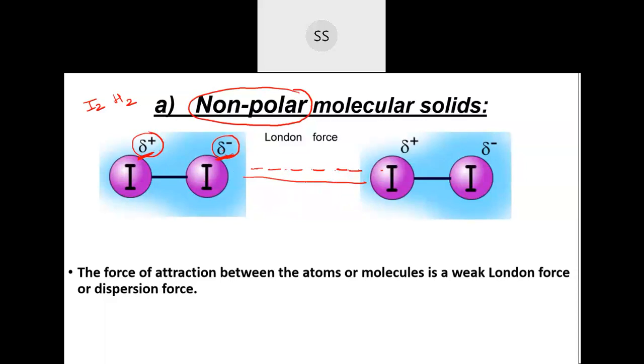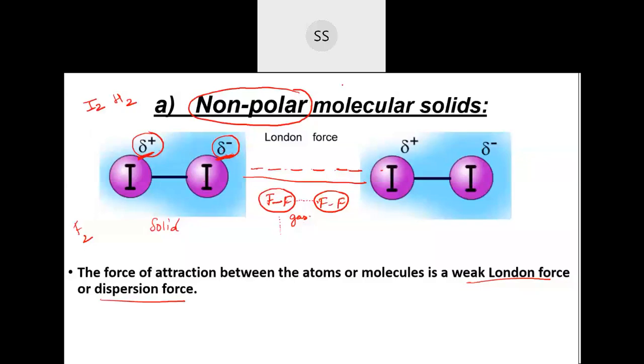If you have a higher molecular mass compound, then the compound will exist in different states of matter. Here iodine exists in the solid state. But if you talk about fluorine, because the molecular mass is very low, the London force depends on the molecular mass. Between fluorine molecules, once charge separation takes place there will be a force of attraction, but they exist in the gaseous state because the molecule is small and the mass is very low.